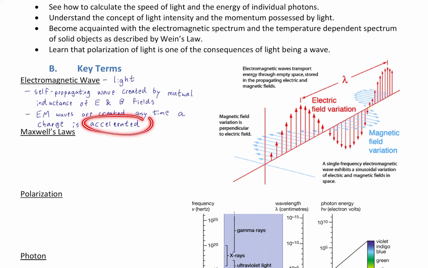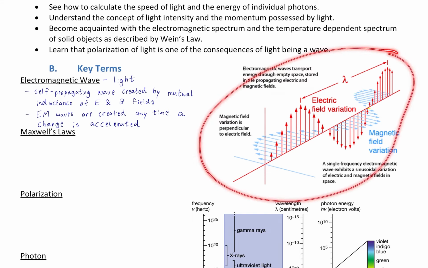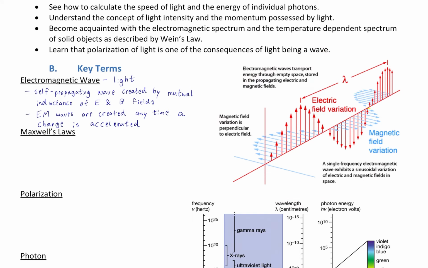But if you accelerate that charge, either by taking a charge like an electron and making it take a curved path, or slow down or speed up, invariably light is created. That is one of the biggest takeaways, the biggest ideas in all of electromagnetism, that light is created by accelerated charges. Here is a visualization of light as an EM wave with a perpendicular component of an electric field that is varying and a magnetic field that is also varying with that self-induction.